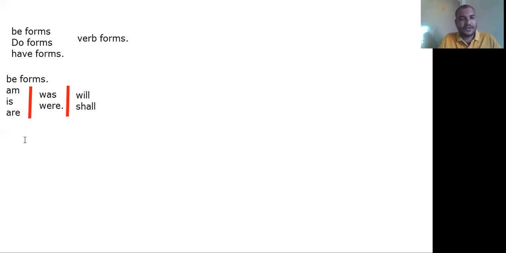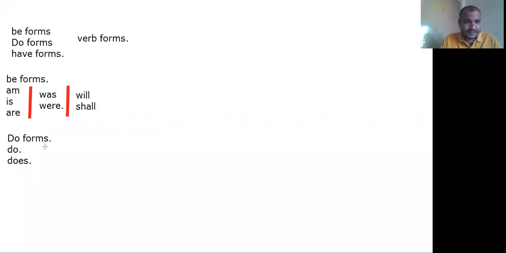Now let me give you the do forms. What are the do forms? Do, does.